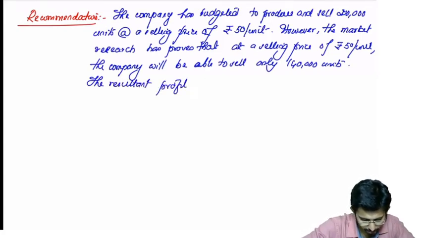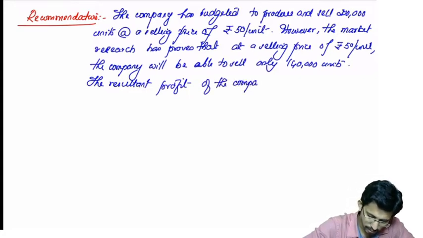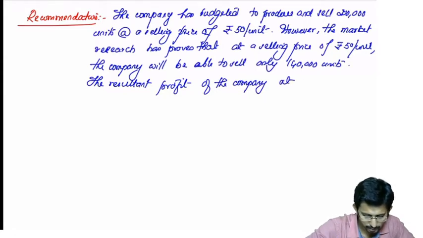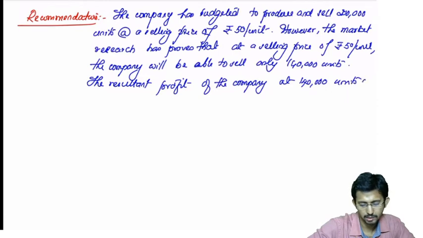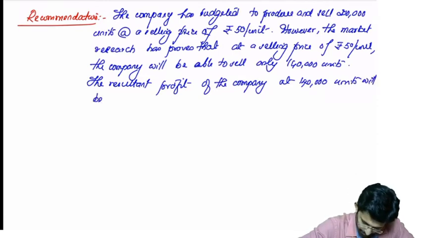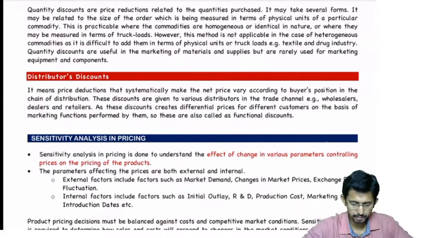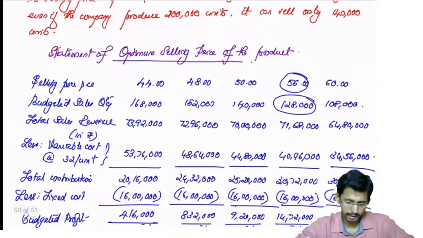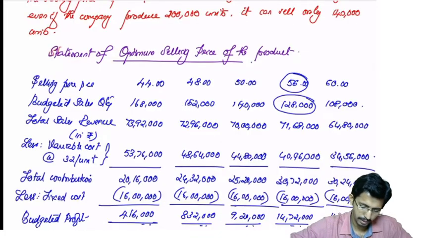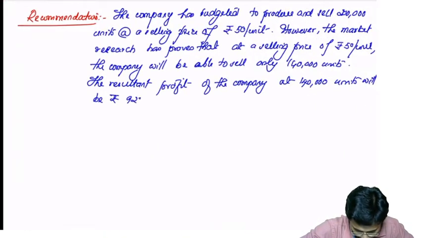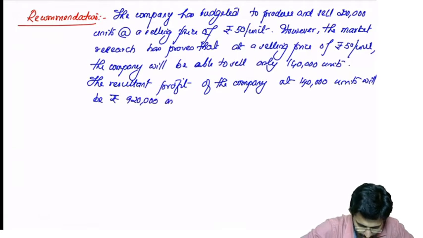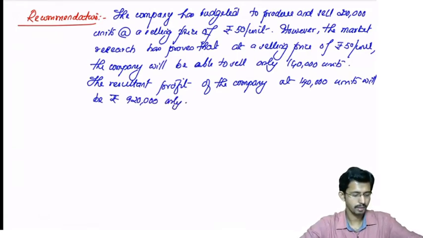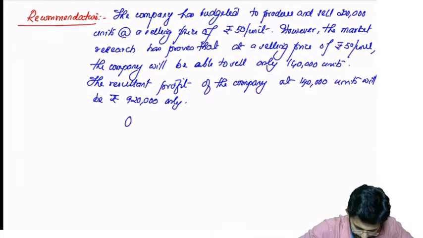Okay. The resultant profit of the company at 1,40,000 units will be rupees. What is the profit? 9,20,000 only. Will be rupees 9,20,000 only.